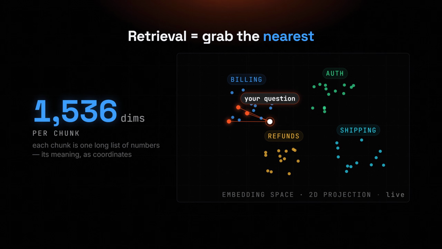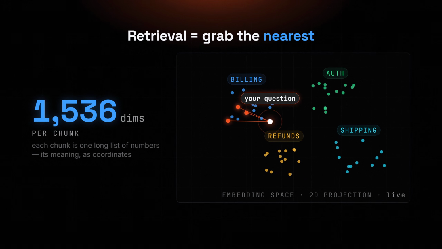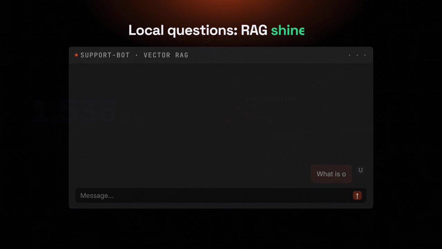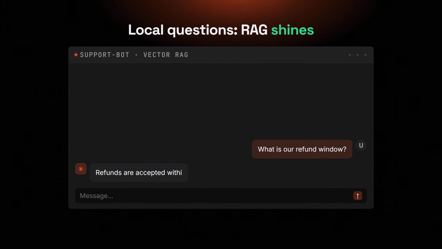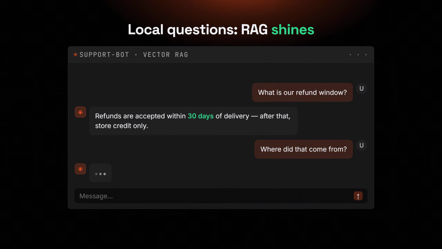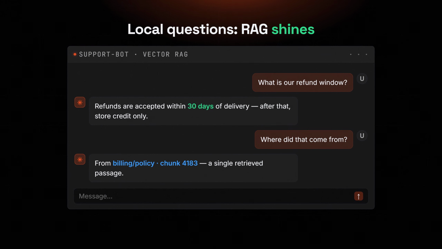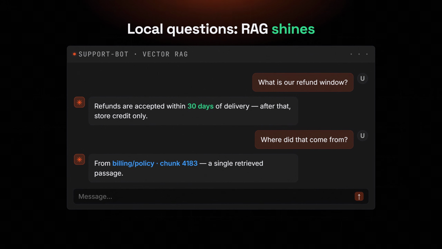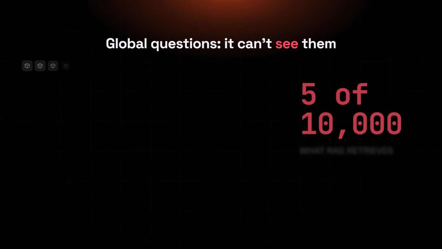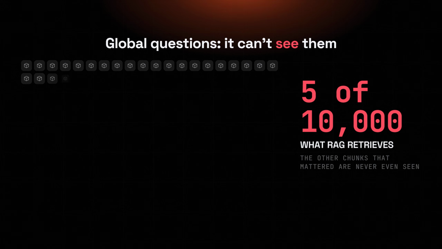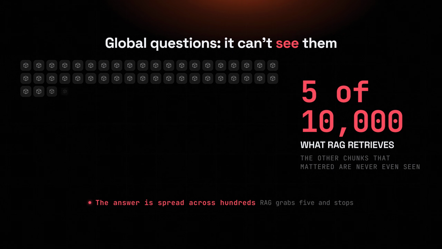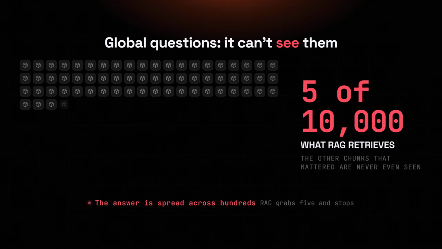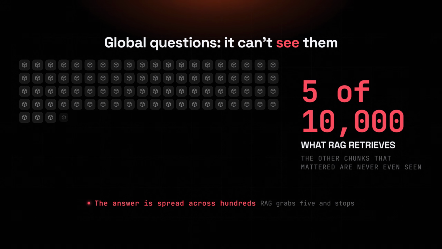That's the whole trick, and for a huge range of tasks, it genuinely works great. If the answer lives inside one chunk, a definition, a date, a single policy line, vector search finds it fast and cheap. The researchers call these local questions. The trouble starts with global questions. What are the recurring risks across every contract we signed this year? No single chunk holds that answer. It's smeared across hundreds of them.